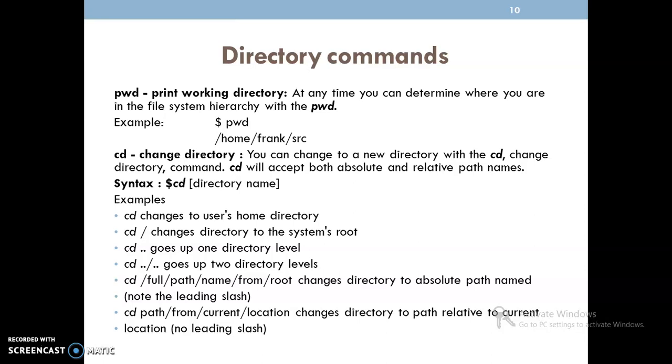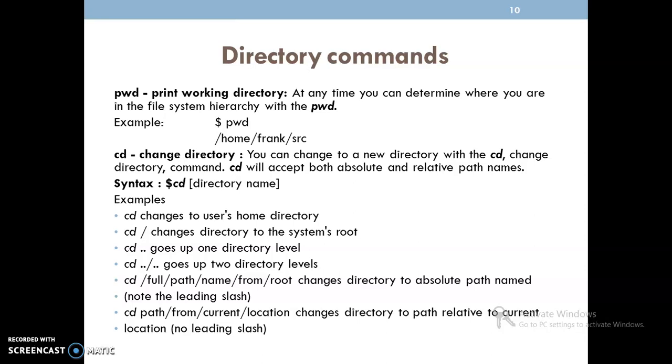Next, one more command, cd, as the name indicates, change directory. Whenever you want to change the path name of a particular directory, then we need to use the cd command. This cd command, or change directory command, accepts both path names, that is the absolute path name and relative path names. We are already familiar with these two concepts.